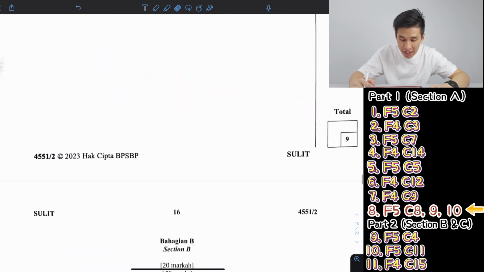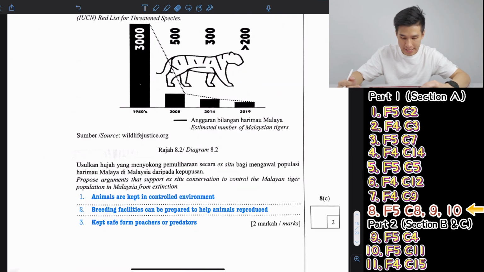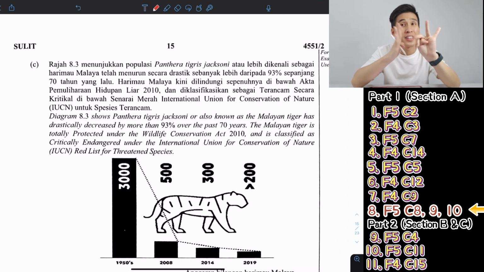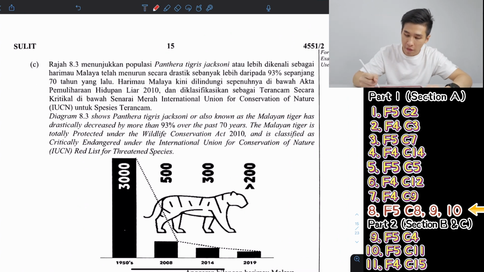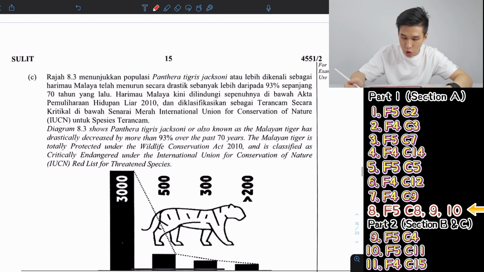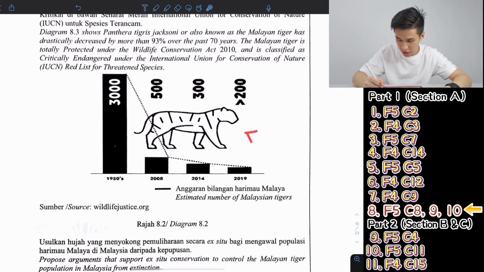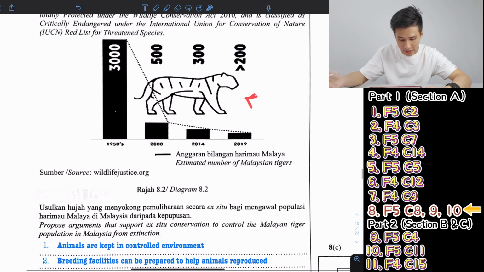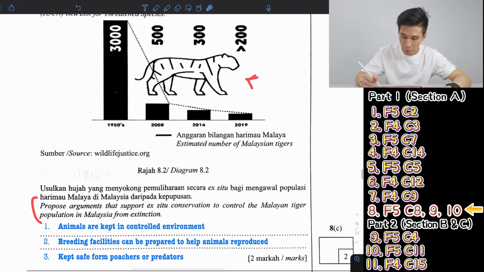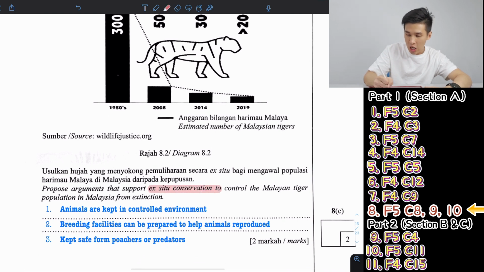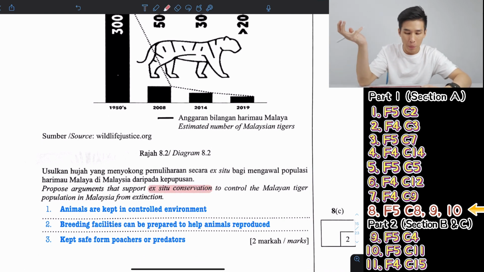And our final one is a Form 5 chapter. This one mixes a bit of 8, 9, 10. Chapters 9 and 10 are quite important this year. So in Form 5 Chapter 10 here, they show you a species that is going extinct, a tiger, I assume. Yeah, this is the Malayan tiger. So read the question. Propose arguments that support ex situ conservation to control the Malayan tiger population in Malaysia from extinction.